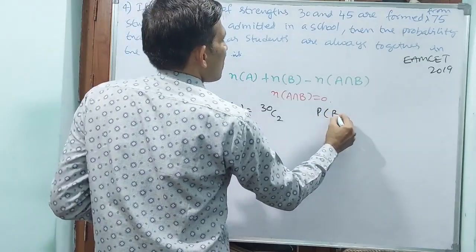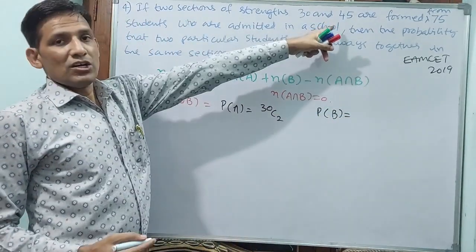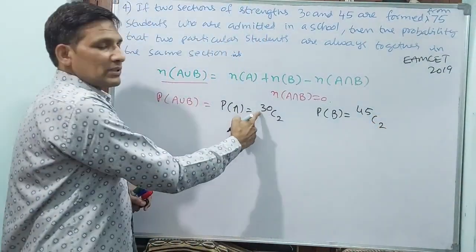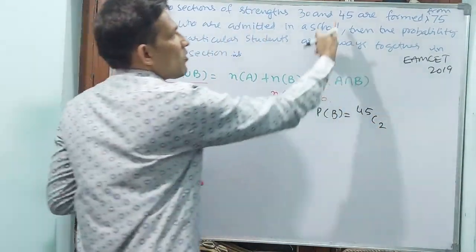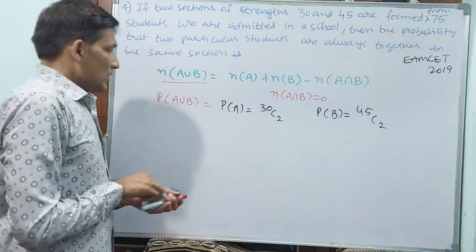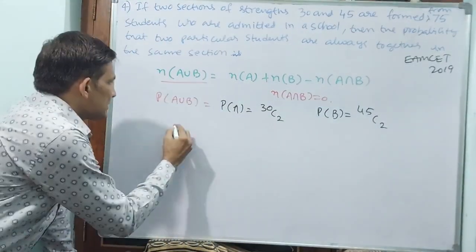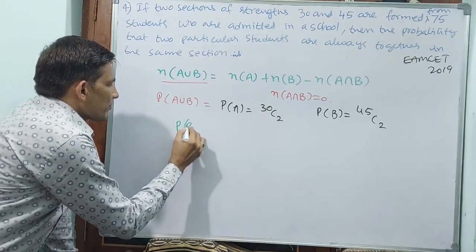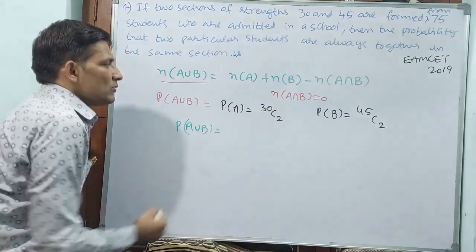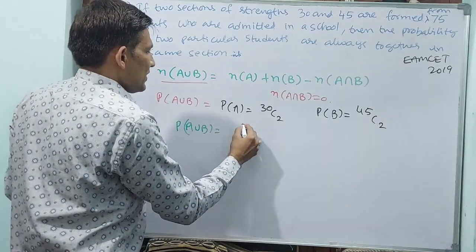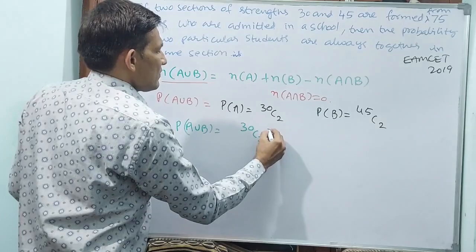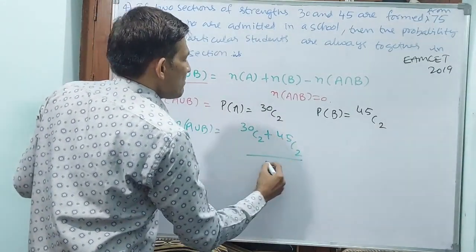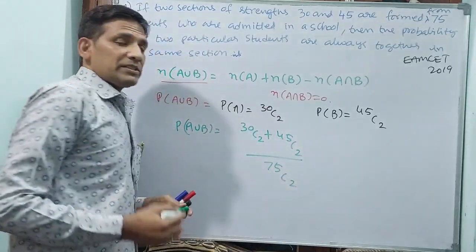What about probability of B? 45 C2. Why? Because among 30 these students should go 2. Among 45 these students should go 2. Then P of A union B is equal to 30 C2 plus 45 C2 divided by 75 C2. Why? Because total 75 are there.